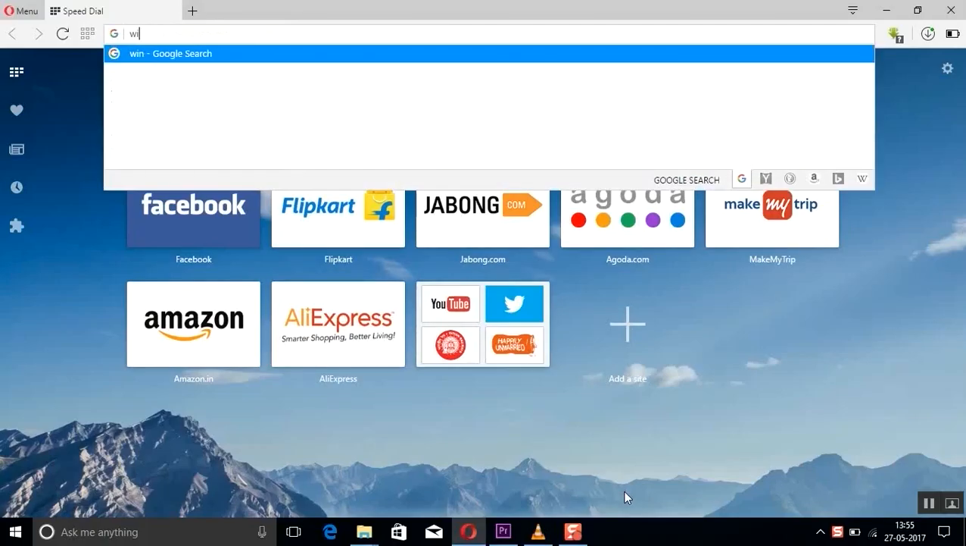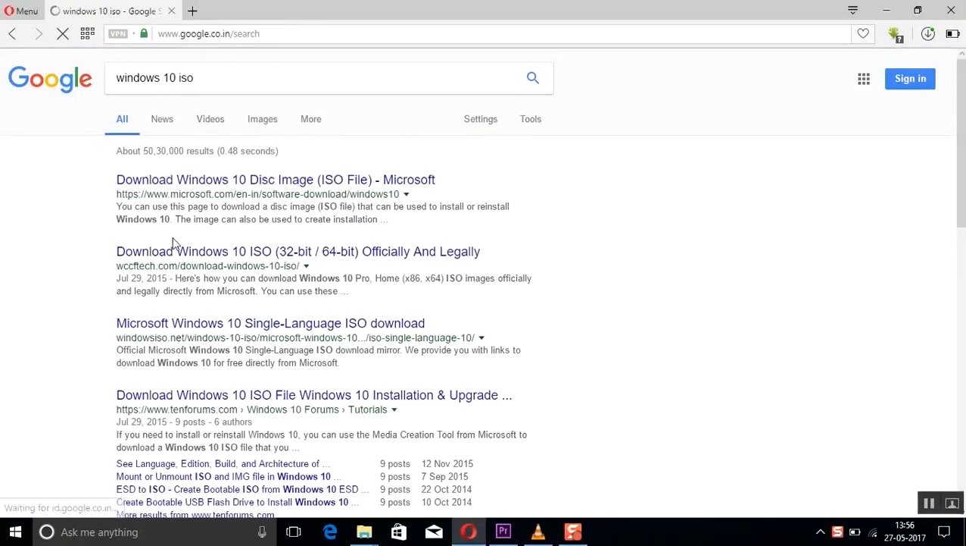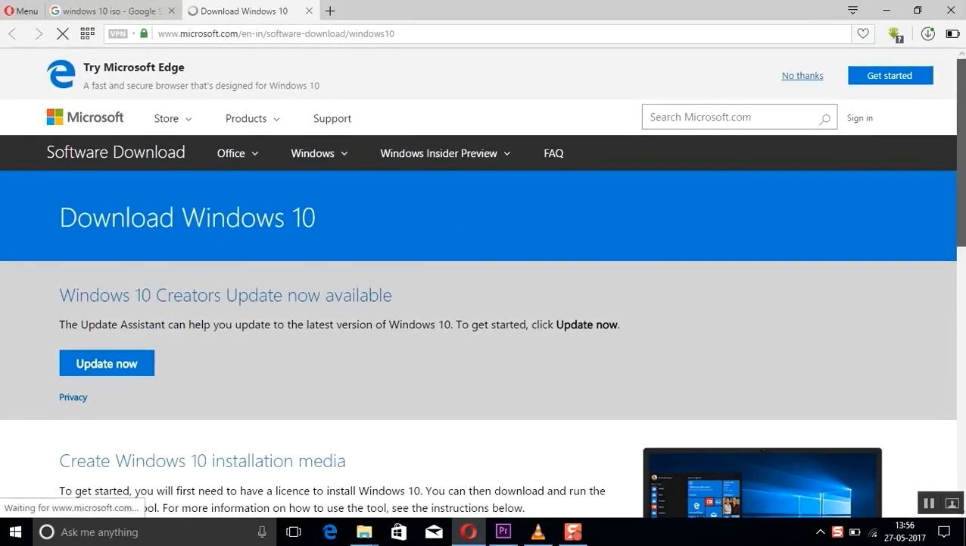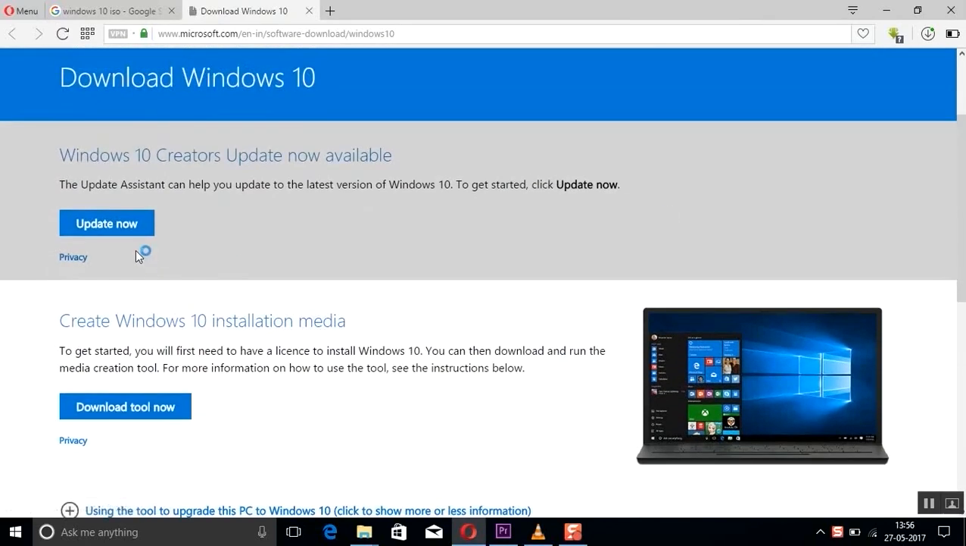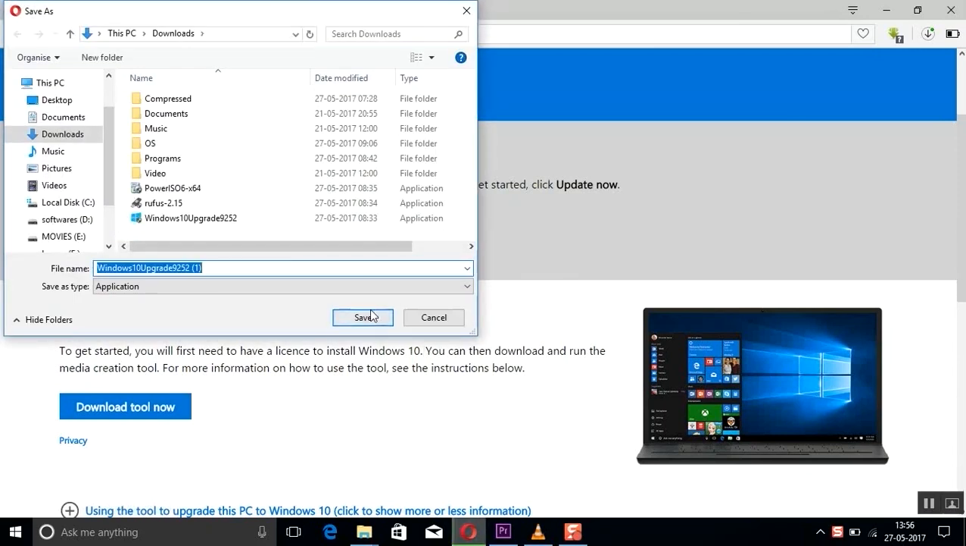Okay, if you are using Windows 7 or Windows 8, you can update by using the Windows 10 update tool. First type Windows 10 ISO. Go to the first link. You can see Update now. Click that. Now the file will be downloaded. Save.